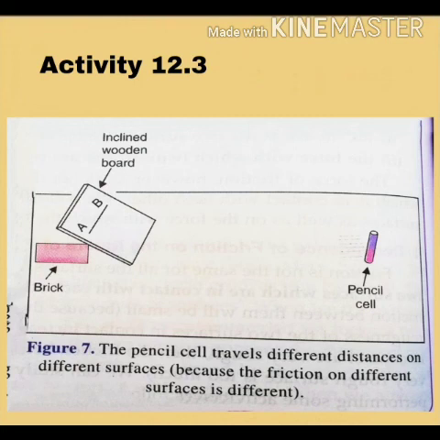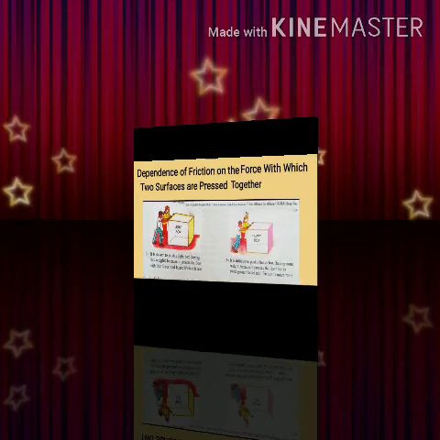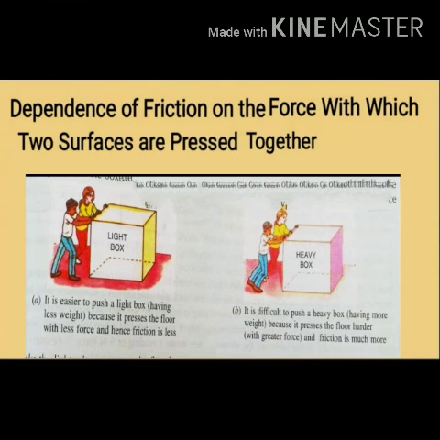The second factor which affects the friction is how hard the two surfaces are pressed together. As I told you, friction is caused by the interlocking of irregularities of the two surfaces when one object is placed over another object. So if two surfaces are pressed together harder by a greater force, then the friction will increase. You can understand it in a better way by an activity.